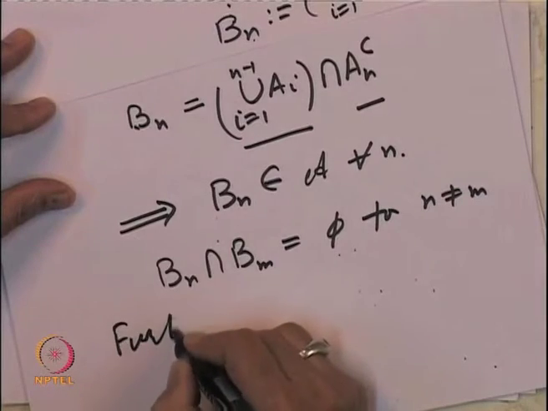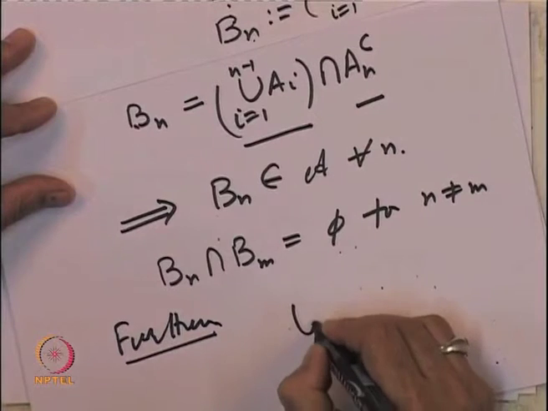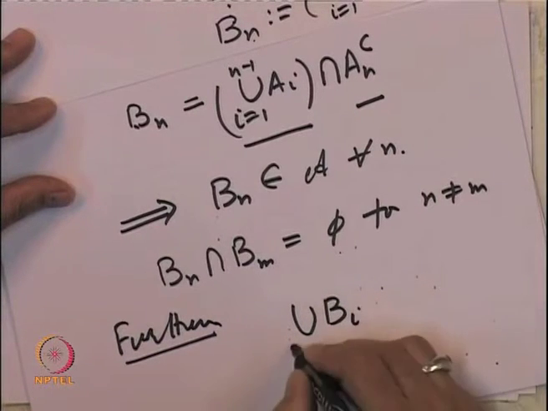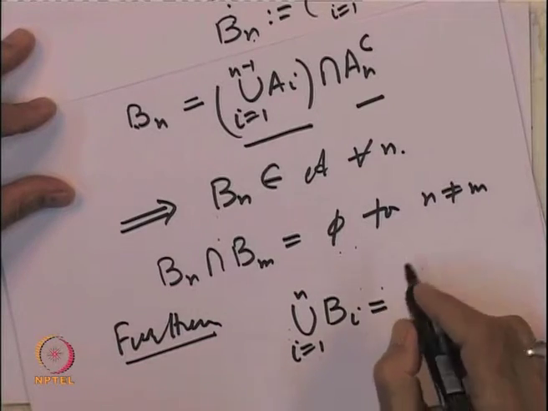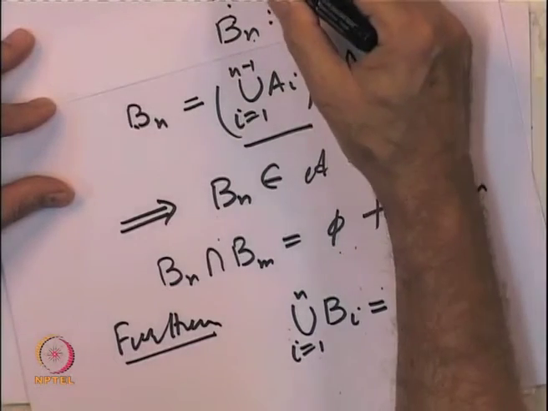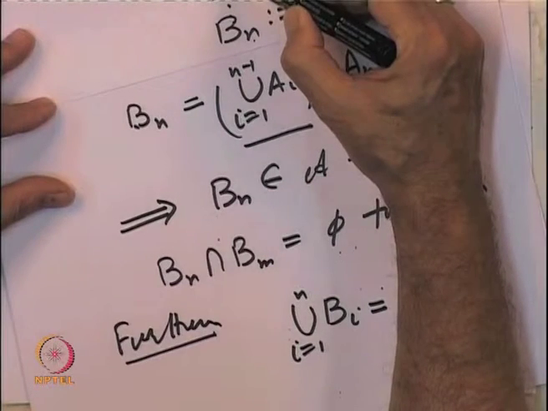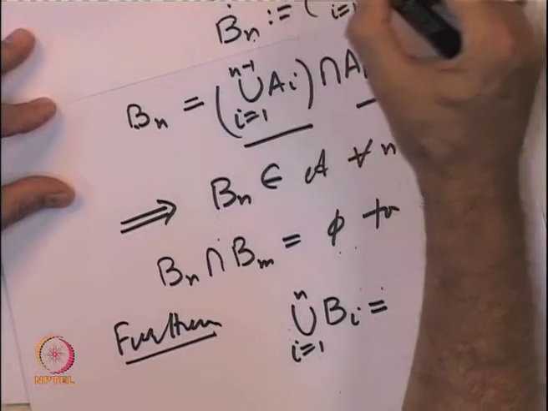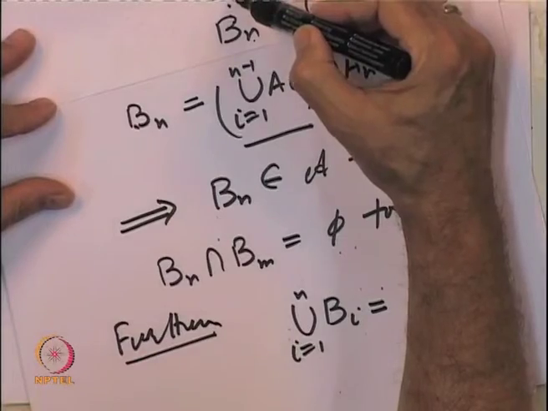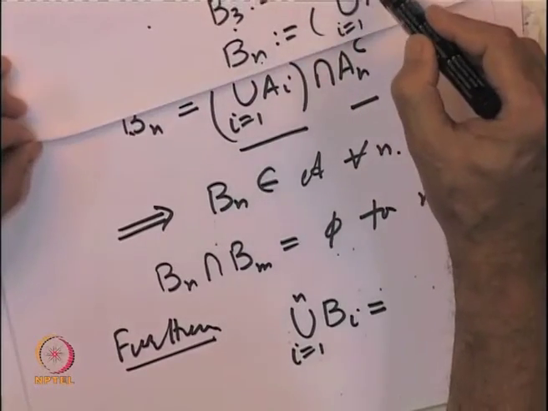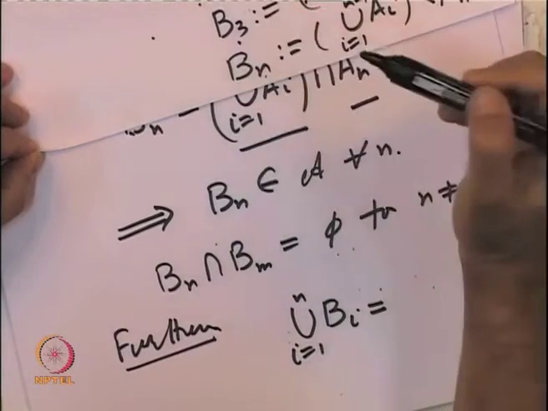Further, here is an important consequence. The way we have constructed, if I take the union of B i's, i equal to 1 to n, what is that equal to? It is precisely, B 1 is A 1, B 2 is A 2 minus A 1. So, what is B 1 union B 2? That is same as A 1 union A 2, and similarly B 1 union B 2 union B 3 is same as A 1 union A 2 union A 3.